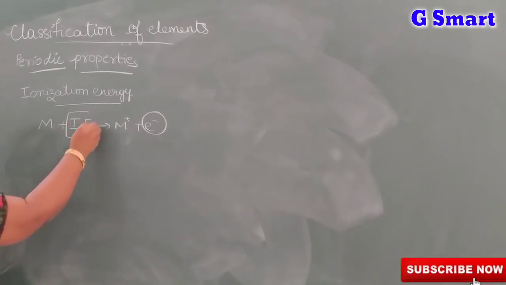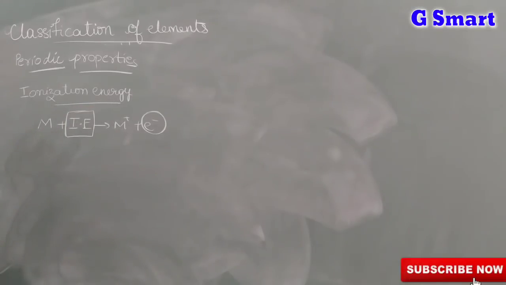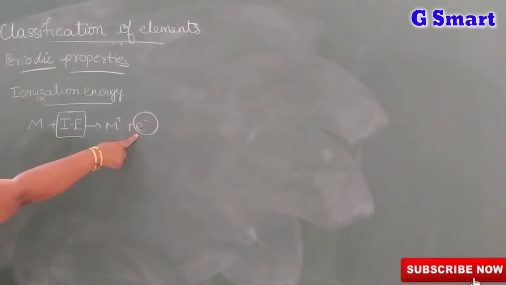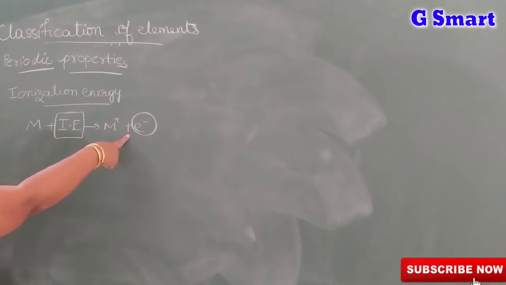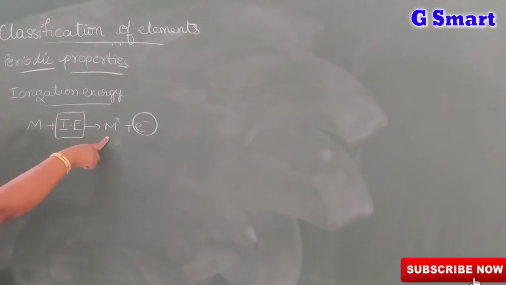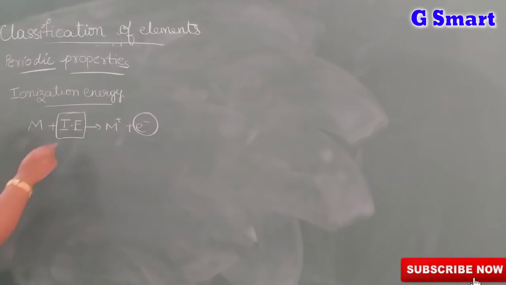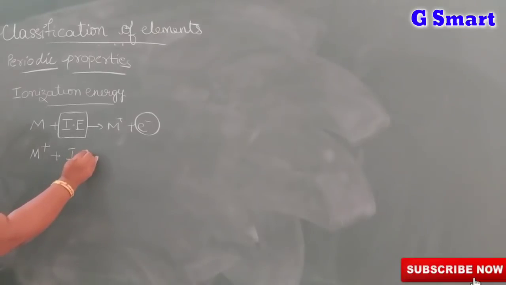This energy is called ionization energy. When you remove one electron, it becomes a positive ion. Removing the first outermost electron is called first ionization energy. Suppose you want to remove another electron from M plus, you are removing one more electron.